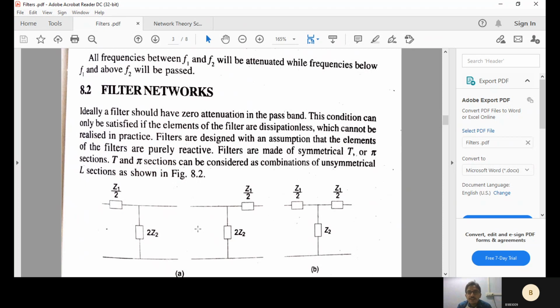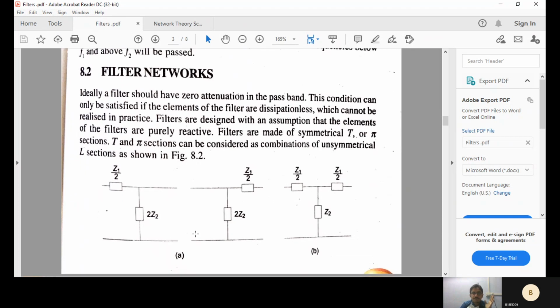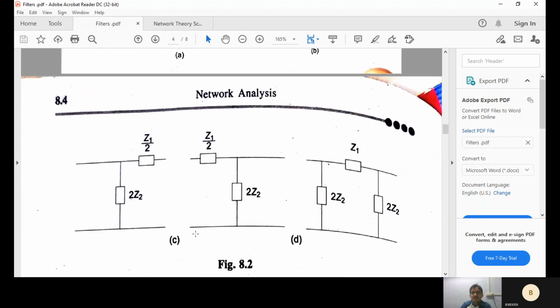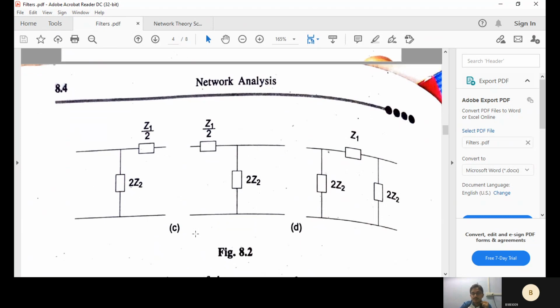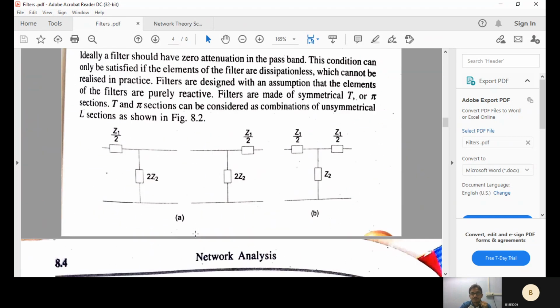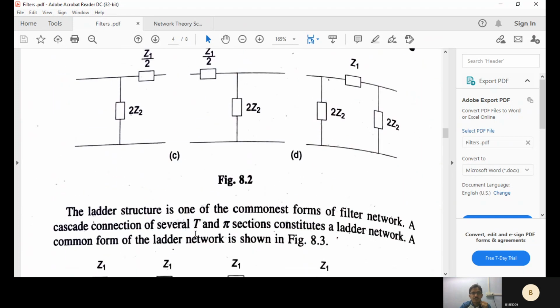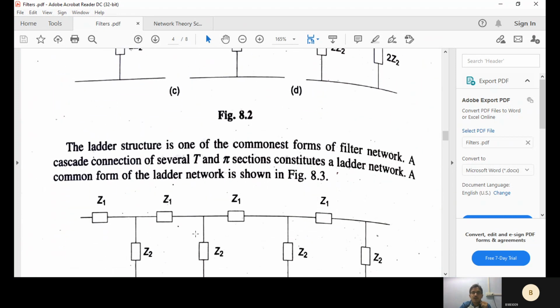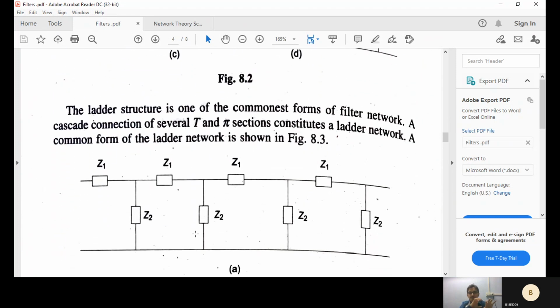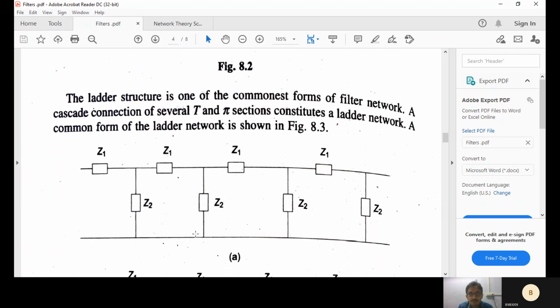Filters are made of symmetrical T sections and pi sections. Okay, this is called the T, and the last one is called the pi. This is the pi network. T and pi sections can be confused. Ladder structure is one of the component forms of the filter network. It's a cascading, so one to the next. So this is a ladder type network.